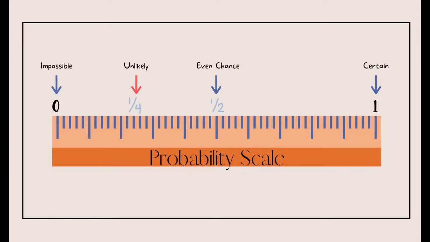We could also say a third. If something has a 1 in 3 chance of happening, that is also unlikely. And the other one that we need to look at is likely. So this is where it's more than a 50-50 chance, but it's not quite certain. We call that a likely probability.